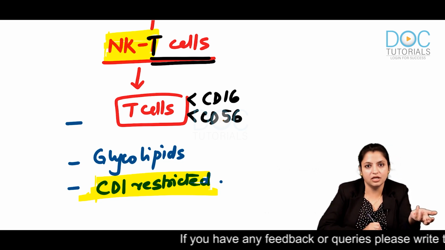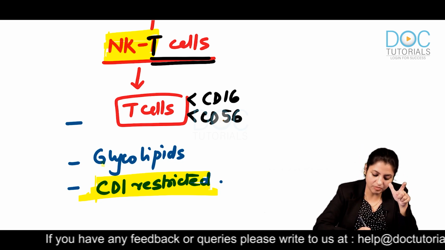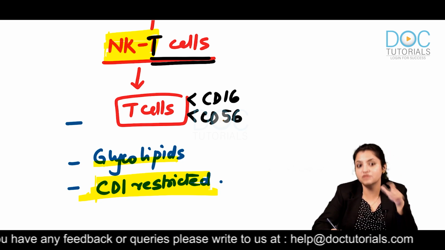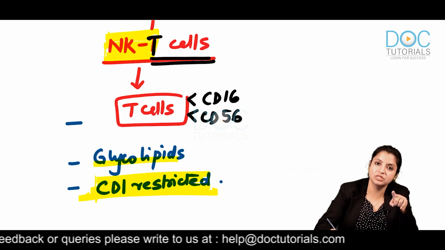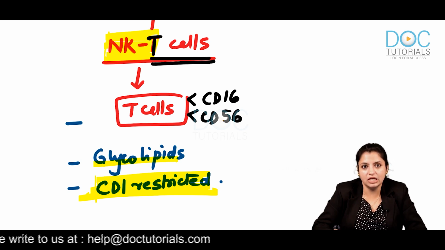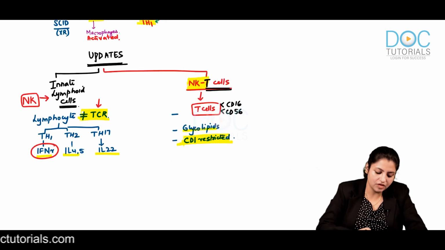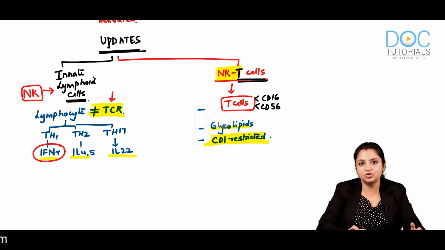So they are NK T cells and lots of research is going on these cells, because they typically identify glycolipids which are presented by MHC like molecules, especially which are CD1 restricted. So these molecules are NK T cells and a lot of research is going on that. Everybody should be clear with these two updated terms which you should know.